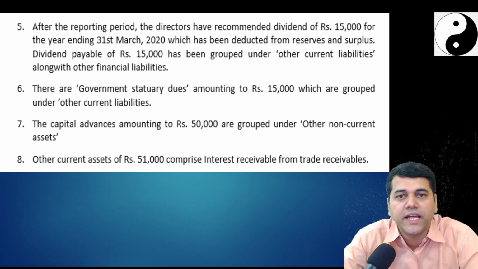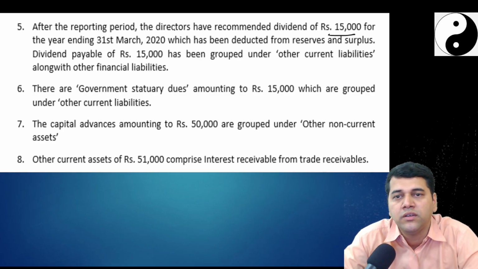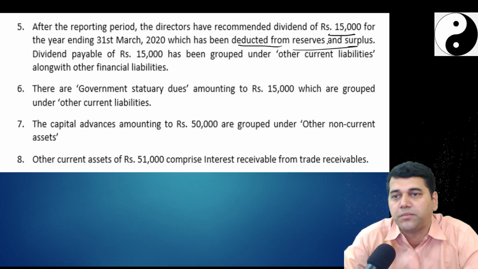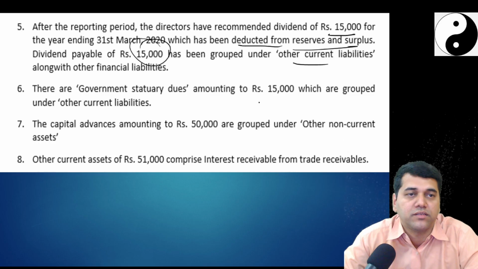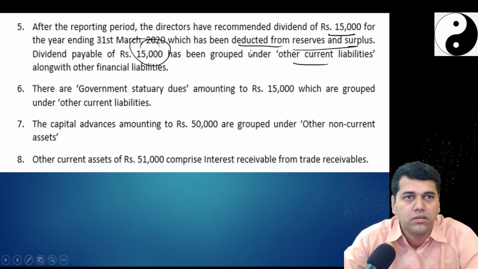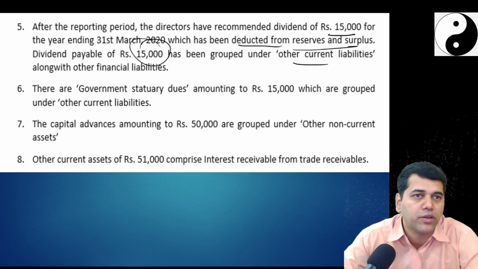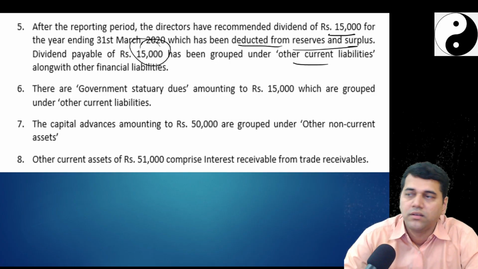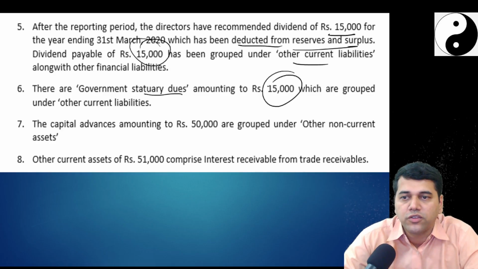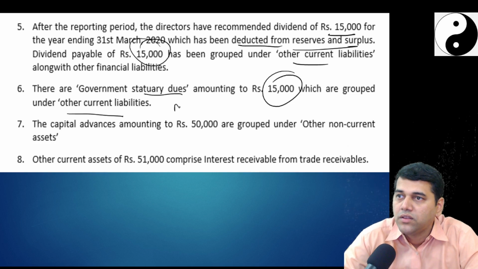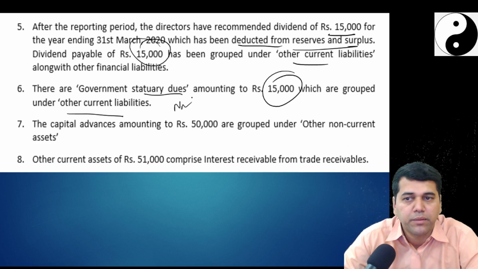After the reporting period, the directors have recommended a dividend of 15,000, which has been deducted from the reserves and surplus. And they have grouped this 15,000 under current liabilities. Remove it. If you have declared the dividend, how can you make a provision for that? Now there are government statutory dues of 15,000 which are grouped under other current liabilities. These are all non-financial. You have to have that breakup.